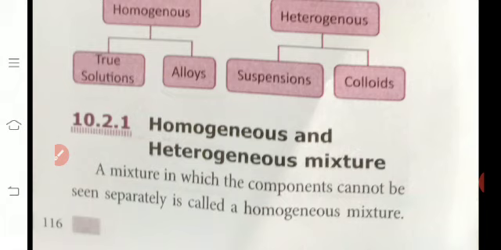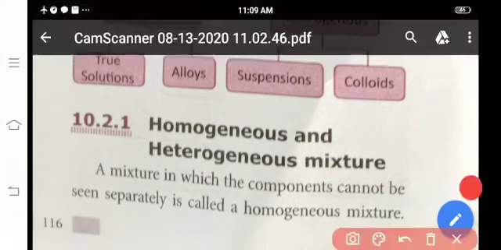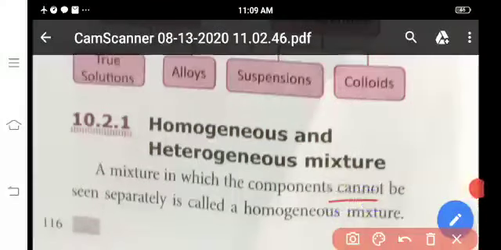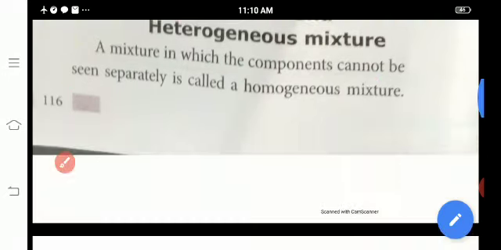First, a mixture in which the components cannot be seen separately is called a homogeneous mixture. In homogeneous mixtures, the components are not visible.